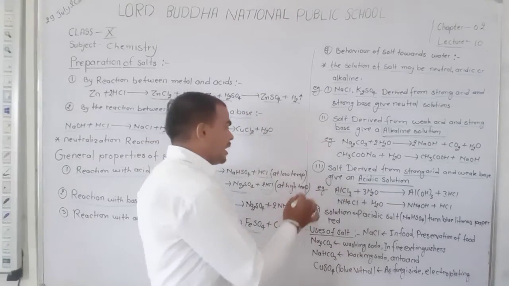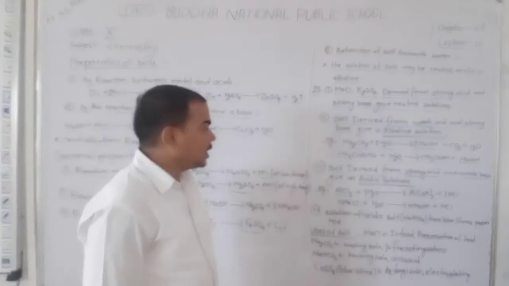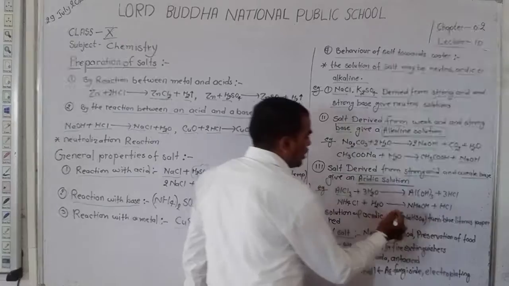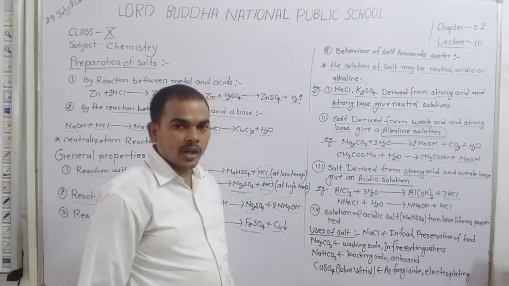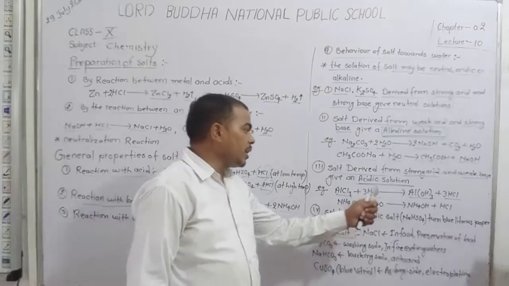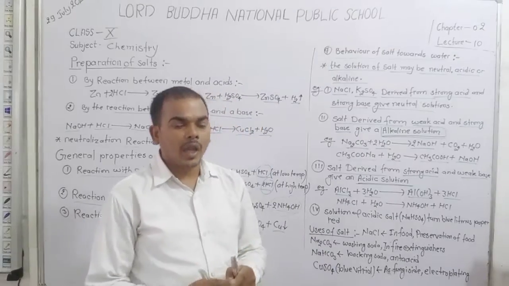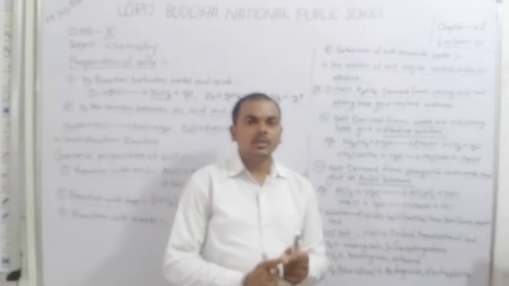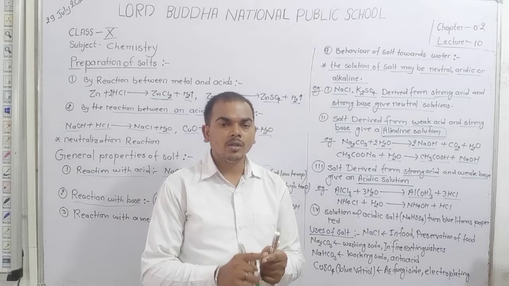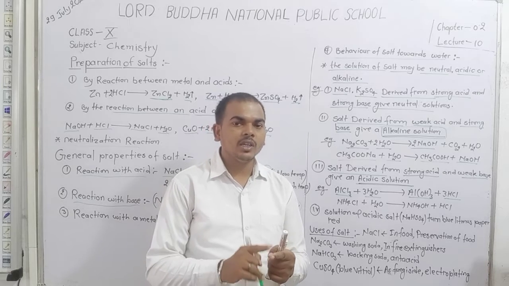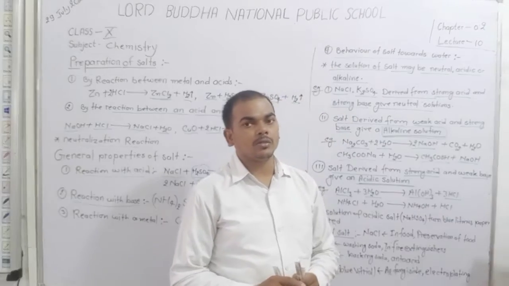When we dissolve aluminium trichloride in water, it produces aluminium hydroxide and hydrochloric acid. Dear student, here you know that aluminium hydroxide is a weak or mild base, but HCl is a strong acid.